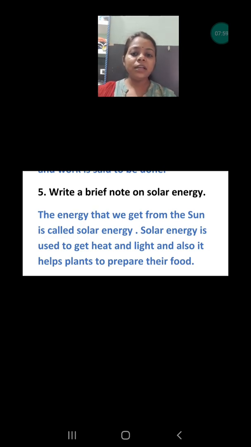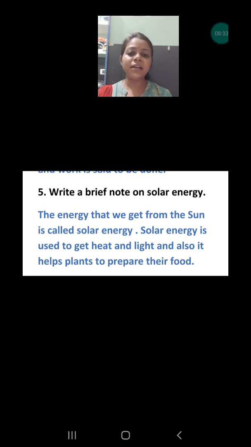So the energy we are getting from the sun is called solar energy, and it is very important, because it is the source of light energy also, because we are able to see in the daytime, and it is the source of heat energy also. In the winter season we used to go on the roof and warm our body by absorbing the heat. Why? Because the sun is providing heat energy also. It is used by plants for making food, and sometimes it is used in a solar cooker,